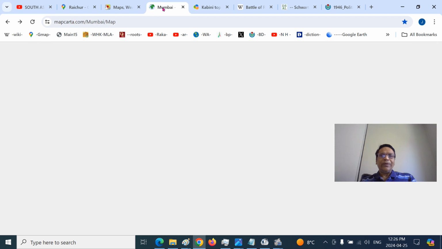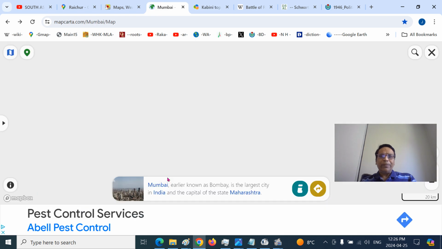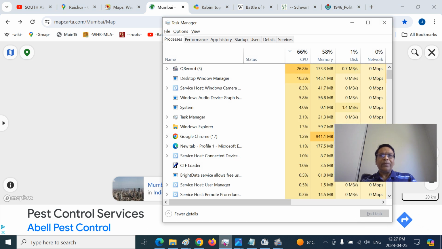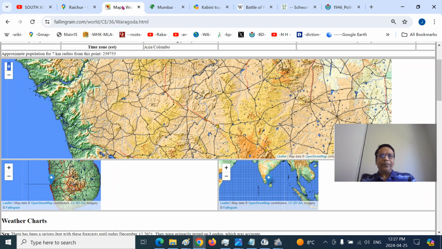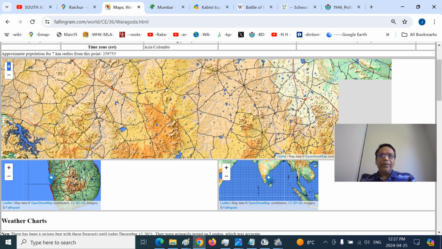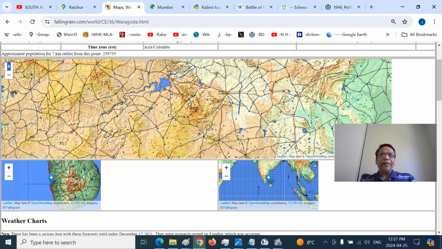So here you can see a different perspective of the same river. Sorry for the delay. I will show the other perspective. Yeah. So again we start with our standard landmarks.